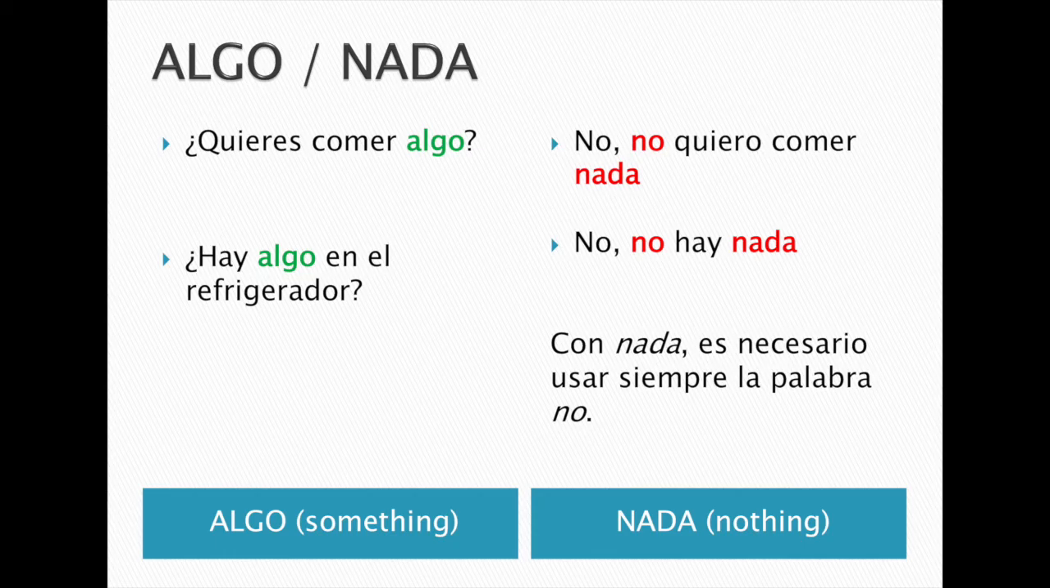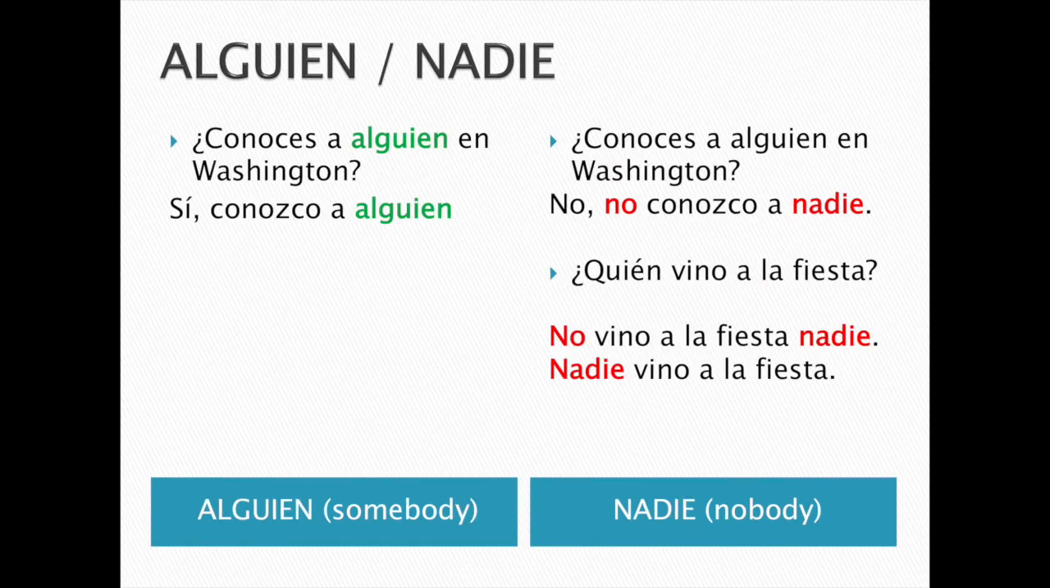Alguien, nadie. Alguien significa somebody. Nadie significa nobody. There you have the question. ¿Conoces a alguien en Washington? Y la respuesta positiva, sí, conozco a alguien. ¿Conoces a alguien en Washington? And here's the negative answer. No, no conozco a nadie. Once again, you have the double negative.